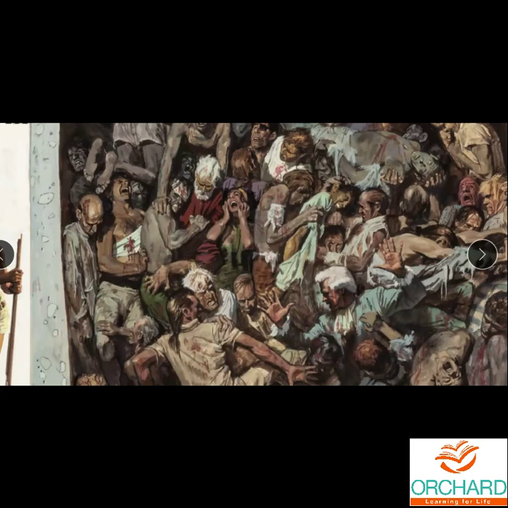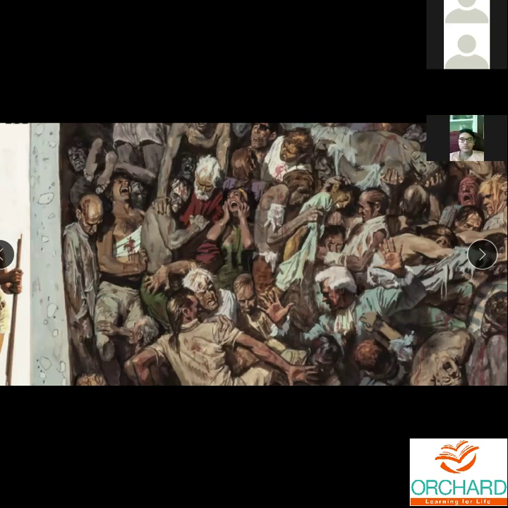There were only 23 survivors after the incident. When the room was opened the next morning, after the whole night locked inside, they couldn't survive without any air or any place to stand. How many British people? 146 English prisoners. All the others died due to suffocation. 123 people died due to suffocation.